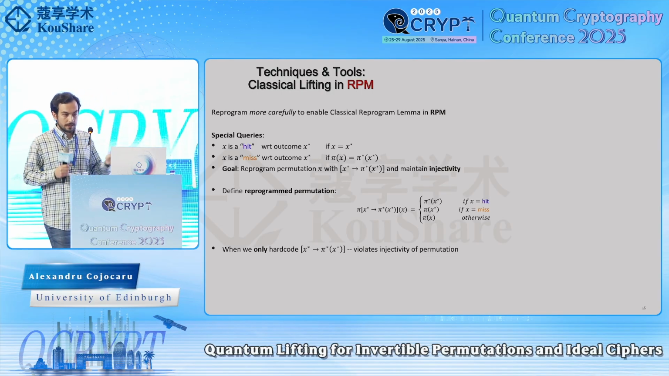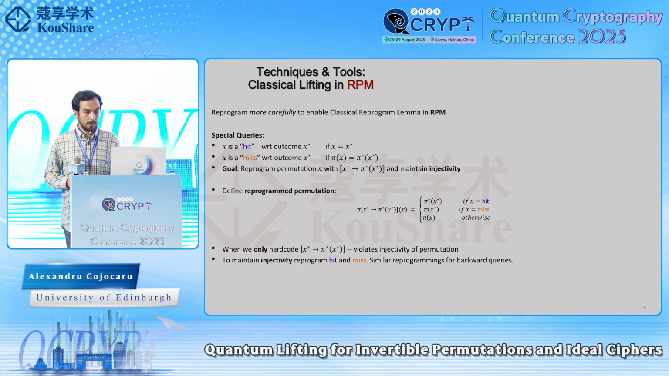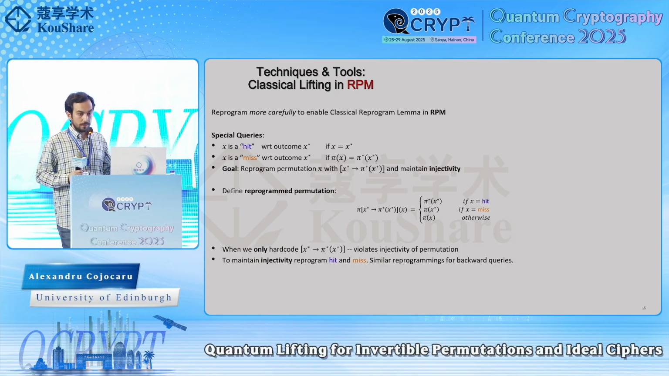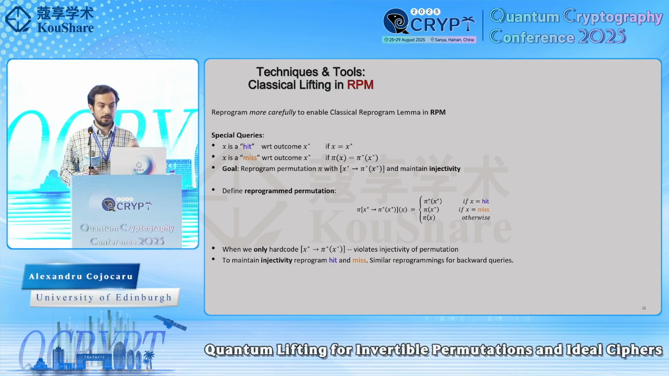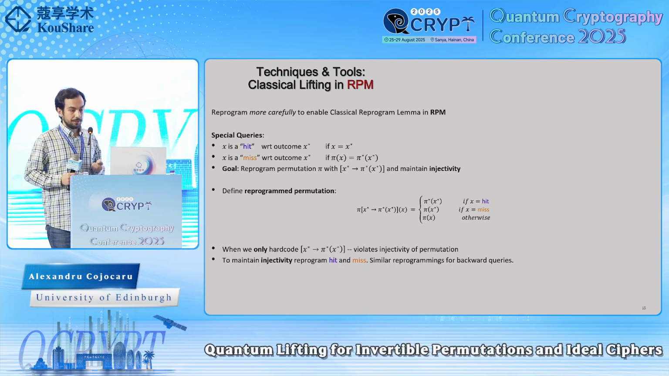So just to summarize, we saw that if we just hardcode this rule, then we are violating the injectivity of the permutation. Therefore, our solution to maintain injectivity was to reprogram both the hit and the miss queries. And of course, similar reprogrammings will have to be done for backward queries, but with uglier rules.